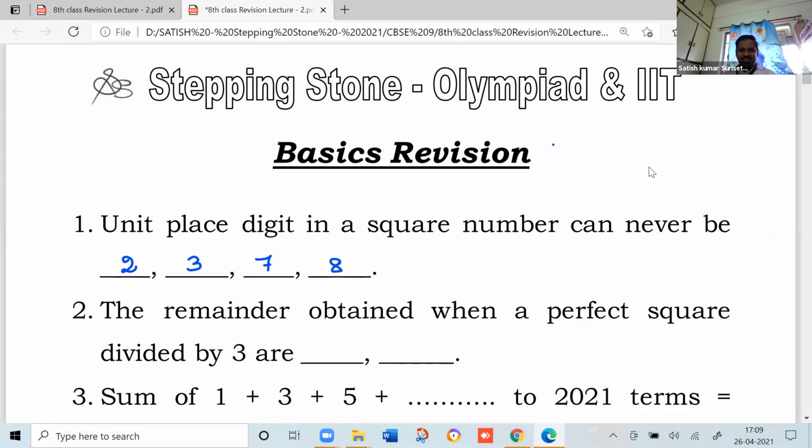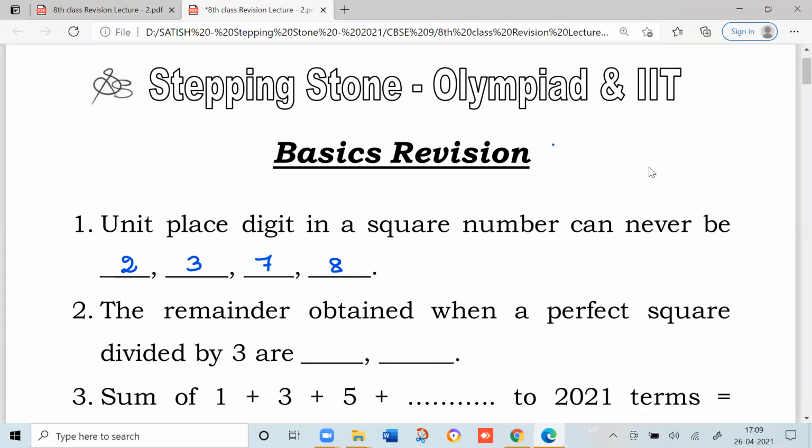Fast, this is a very simple question. Tell me one perfect square. Sir, any number multiplied by itself. Tell me one perfect square, for example.